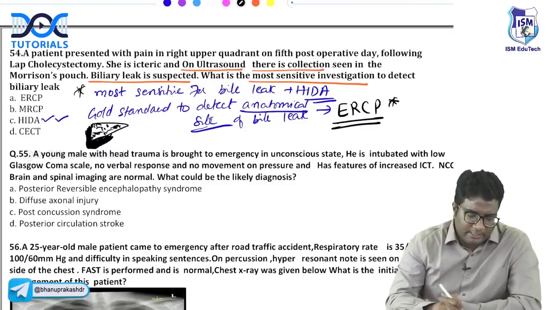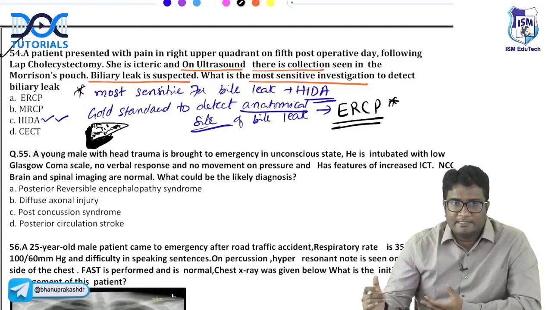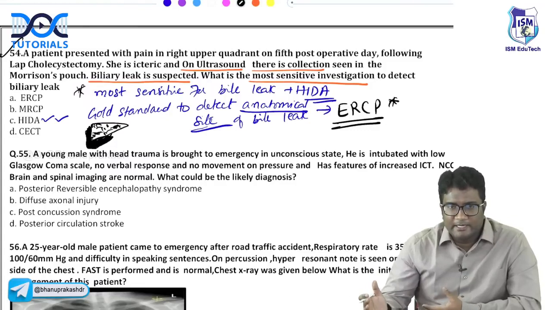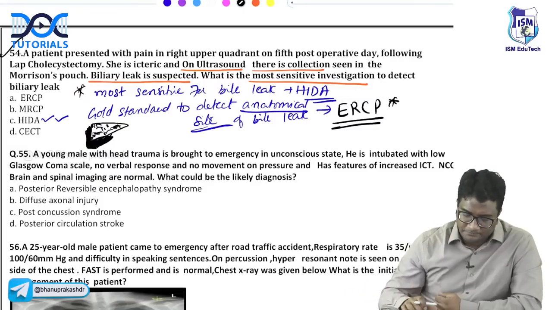Remember these two. Important clinical scenario. Lap cholecystectomy patient coming with pain and ultrasound showing collection. How do you know it is bile that is collected there? HIDA scan is done. If HIDA scan tells you there is a bile leak, to know the anatomical site of leak, we go for ERCP. It is both diagnostic and therapeutic.